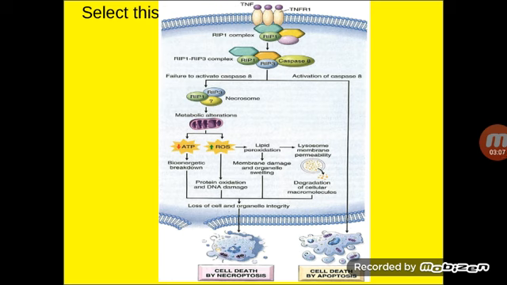When the antigen is introduced, it combines with the tumor necrosis factor and forms a complex of tumor necrosis factor and RIP1, and this RIP1 with RIP3 forms a complex.